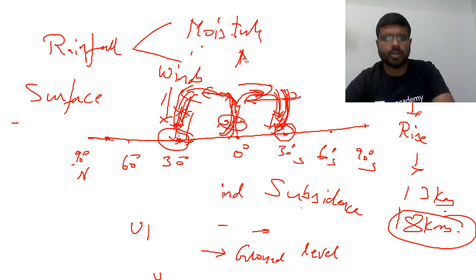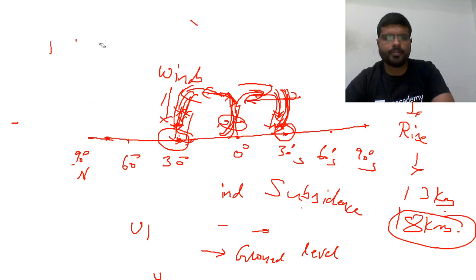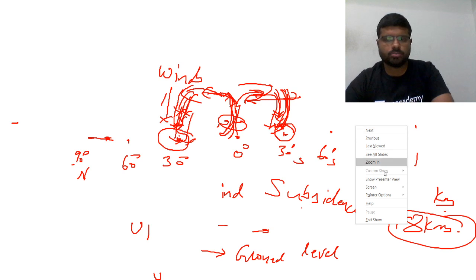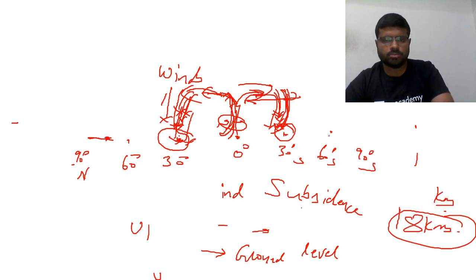At the ground level, so winds, just a minute.